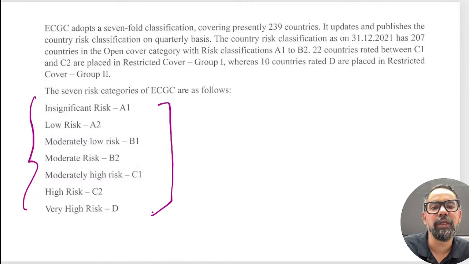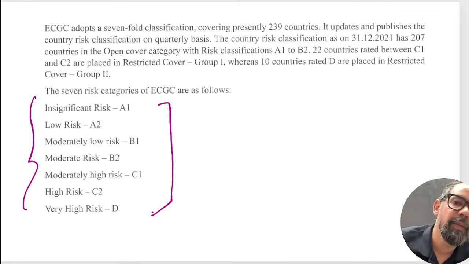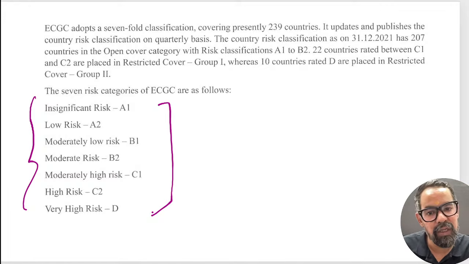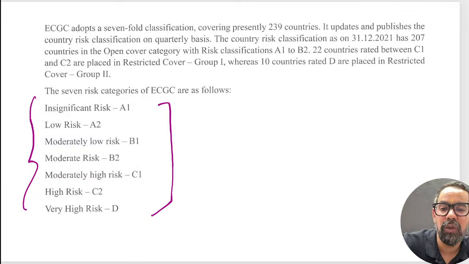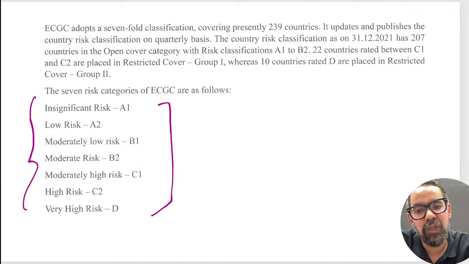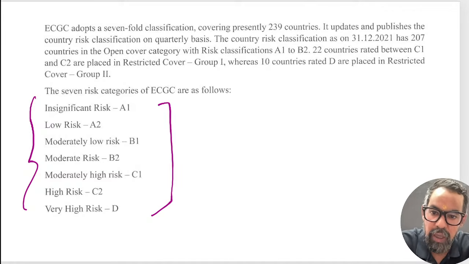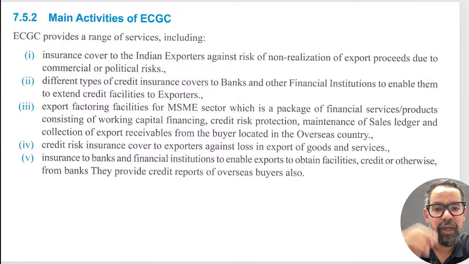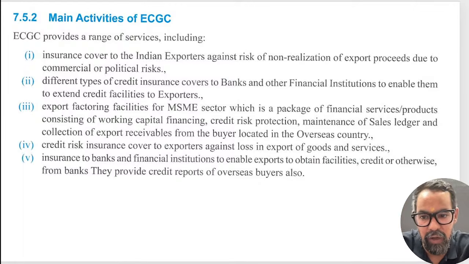So ECGC will generally release this particular country-wise risk grade on a quarterly basis. A1 means insignificant risk, where we have some sort of good relation with them. When it comes to D, it is very high risk. So accordingly, the premium will also get charged from this particular one. ECGC, we all know, right? If you haven't, please go through that document itself.